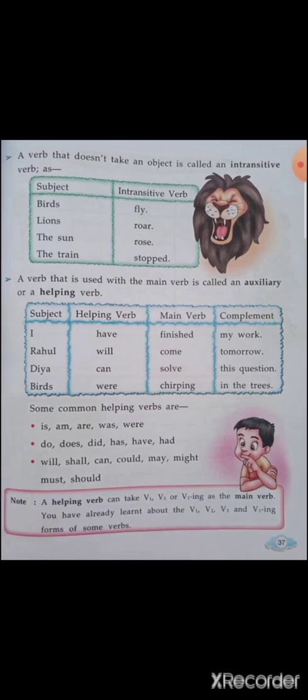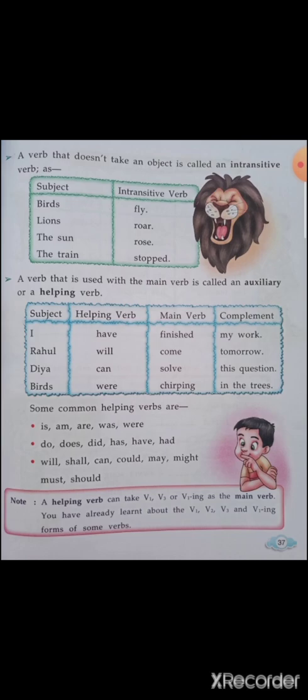Now let us move on to the second type of verb, that is intransitive verb. A verb that doesn't take an object is called an intransitive verb. Let us see some examples. Birds fly. This is a complete sentence. The verb doesn't need any other object. So it is an intransitive verb.